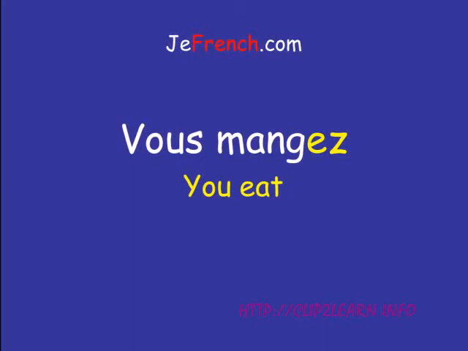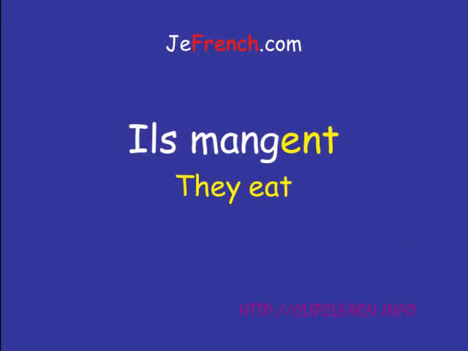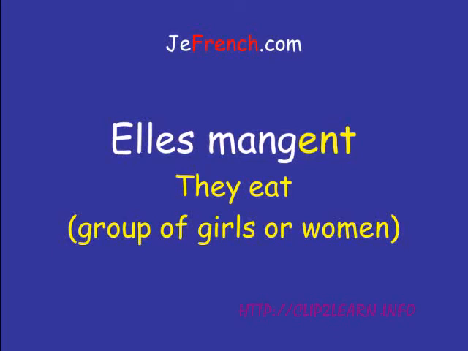Vous mangez, you eat. This is when addressing a group of people or somebody where we're using the vous form as a way of being polite and showing respect. Ils mangent, they eat, or they're eating. The N and the T are silent, so we just hear the E sound at the end. Elles mangent. They eat, or they're eating. So that's the English they, but here we're talking about a group of ladies, so we use elles instead of ils.